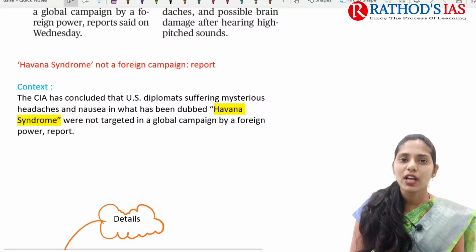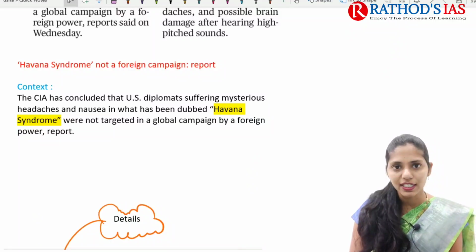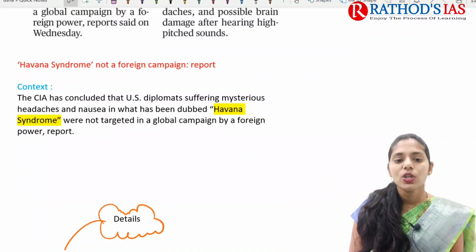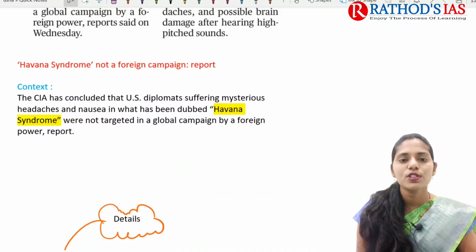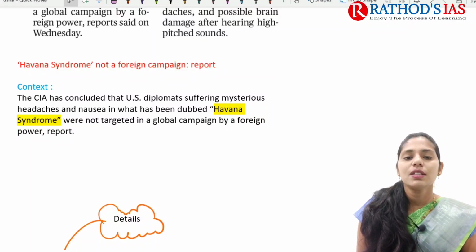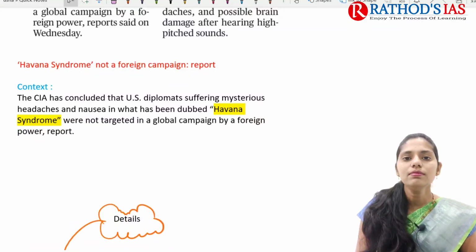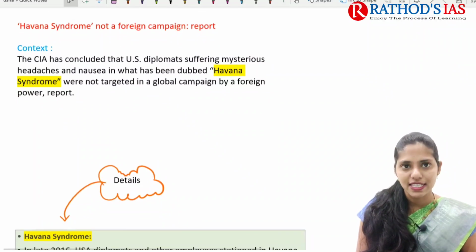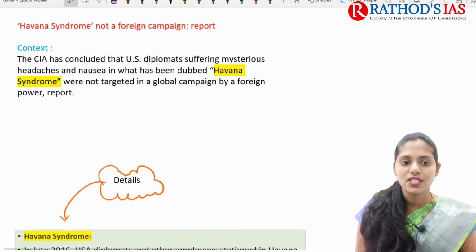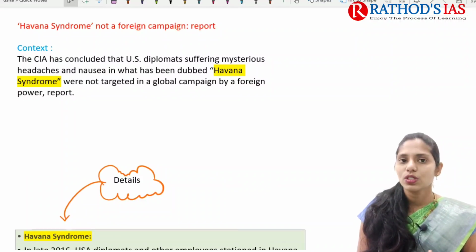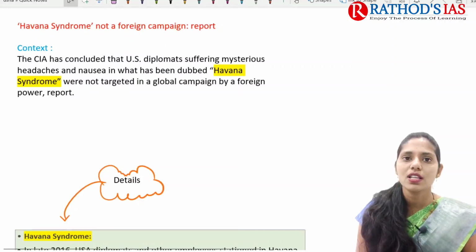If you are talking about the context, it says that the CIA has concluded that US diplomats are suffering from mysterious headaches. This syndrome is called Havana Syndrome. In it, diplomats mainly suffer from mysterious headaches as well as nausea. A recent report says that these US diplomats were not targeted in a global campaign by a foreign power. This is the report regarding Havana Syndrome.